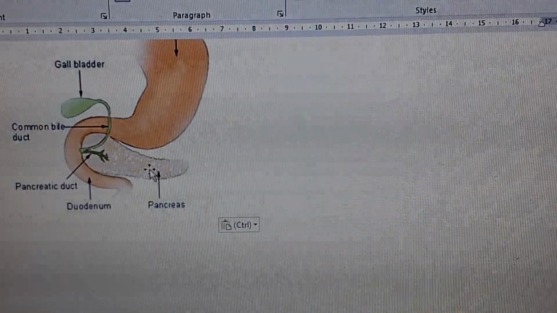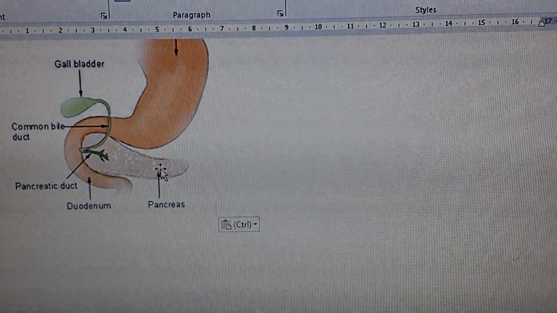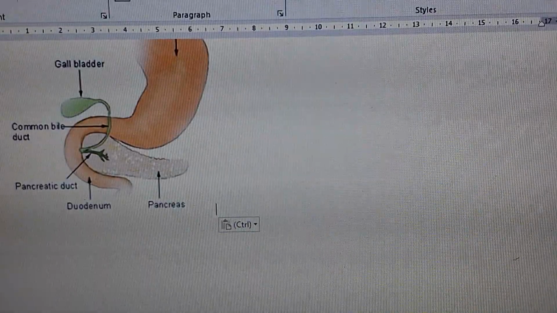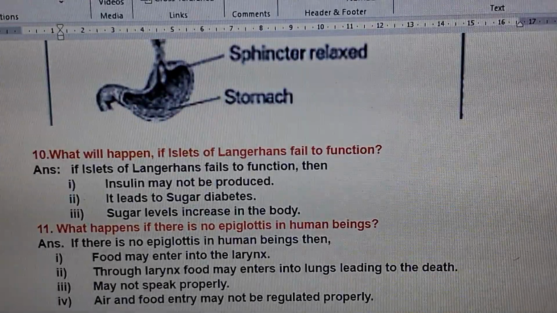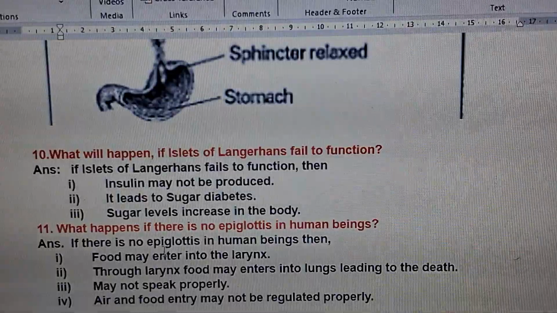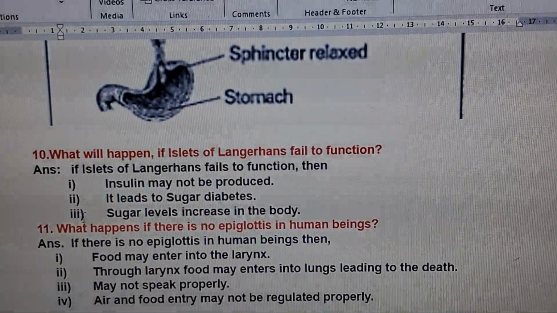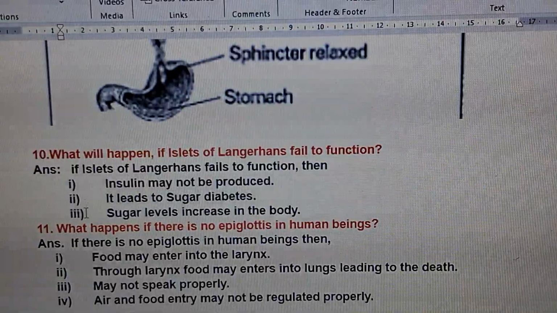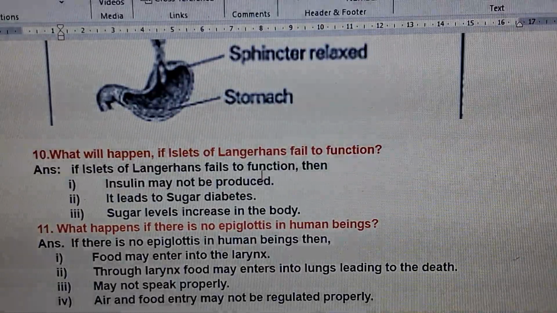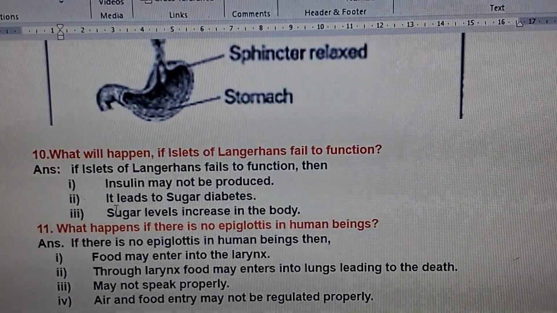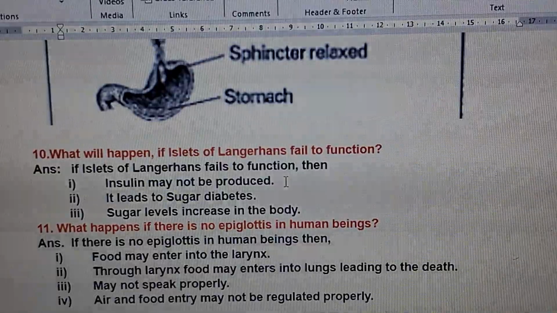Here in this pancreas only, islets of Langerhans will be there. So the question is, what happens if islets of Langerhans fail to function? If islets of Langerhans fail to function, then insulin may not be produced.